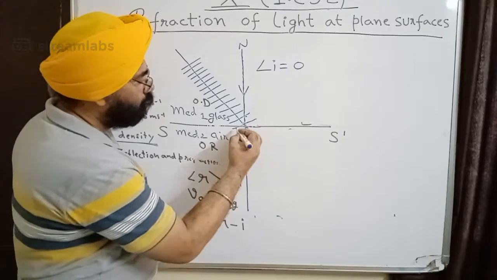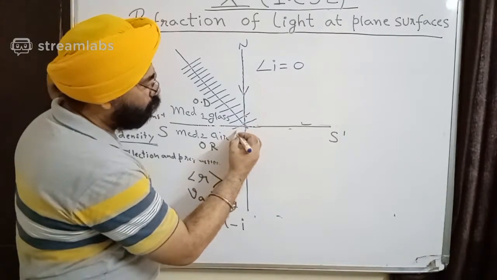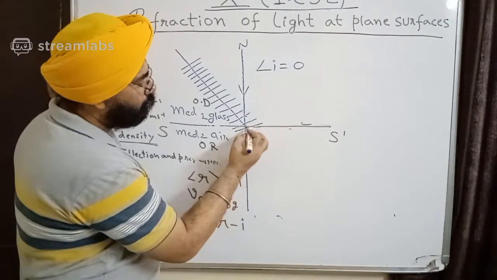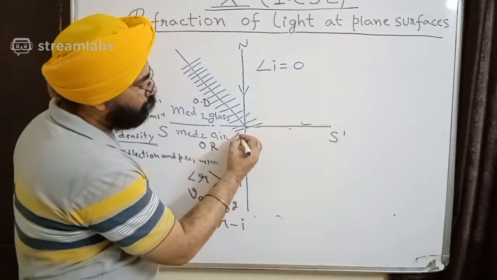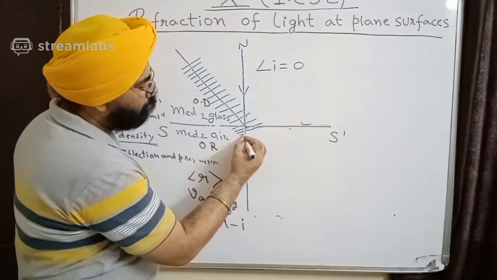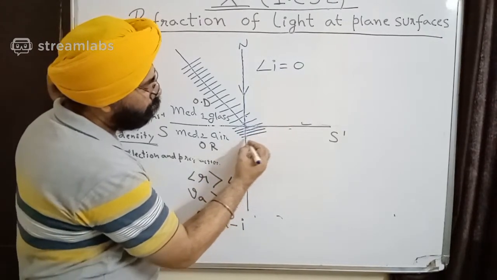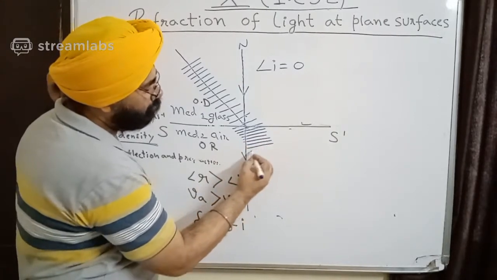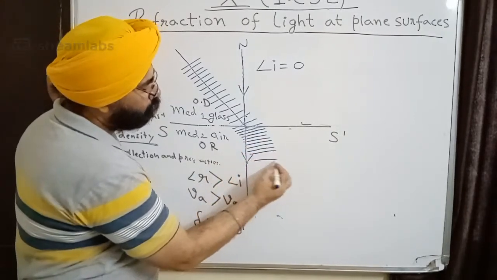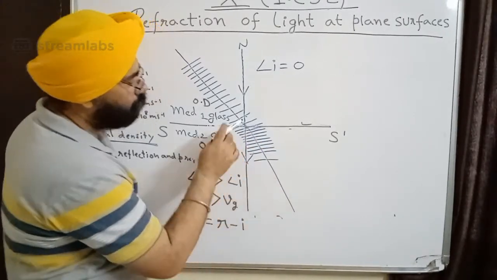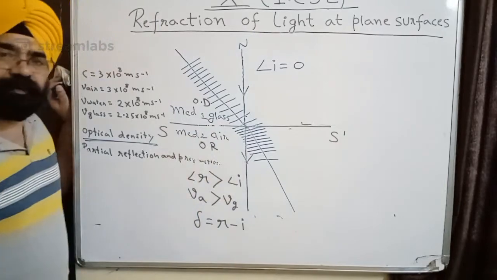Got it? So now the wave comes closer like this, and now it is still away over there, and now it starts going with a lesser amplitude in this direction. Got it? So I can see that now the light has bent. You can see that at the interface it bent.